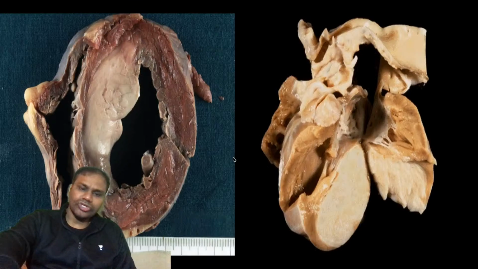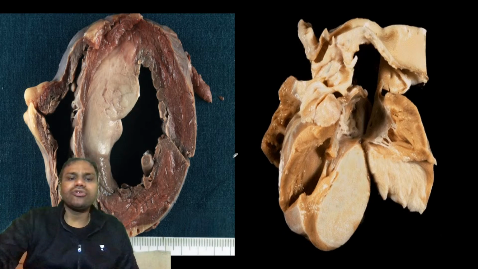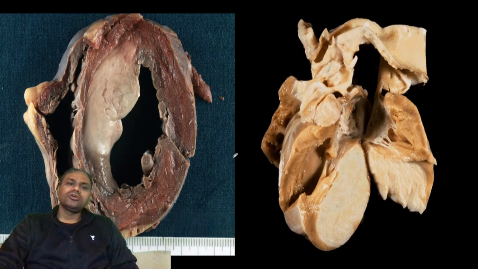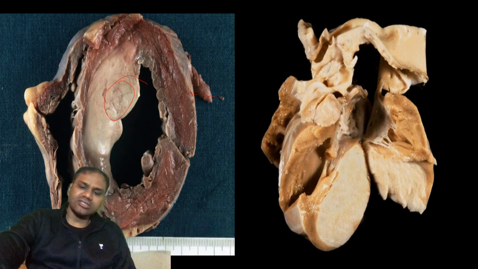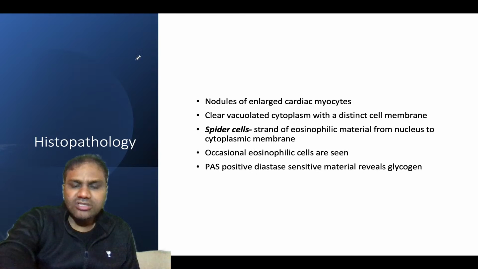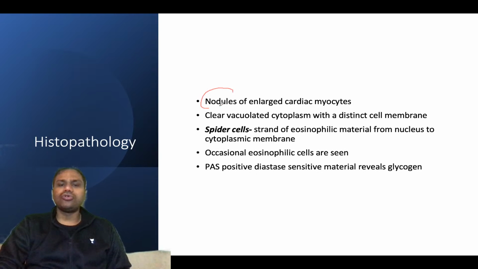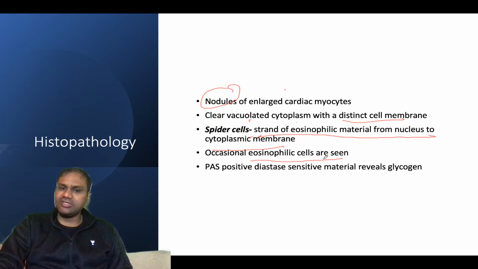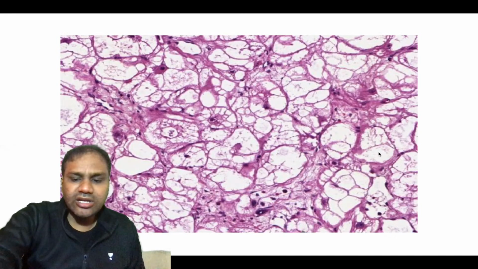So this is an example of a rhabdomyoma, homogeneous and well circumscribed on imaging. Histopathology is what is more important. You can see nodules of enlarged cardiac myocytes with clear vacuolated cytoplasm and a distinct cell membrane. There will be spider cells, that is a strand of eosinophilic material from the nucleus to the cytoplasmic membrane, and occasional eosinophilia can be seen. PAS positive, diastase sensitive material reveals glycogen.